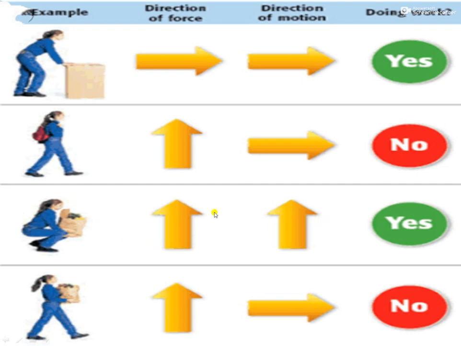So here both directions are the same, so work is done, motion is also there. Now this example I have also given. She is holding the box, so force is in the upward direction, and she is walking, so motion is on the right side. So here it is perpendicular. If you draw a line like this, it is perpendicular, so no work is done.